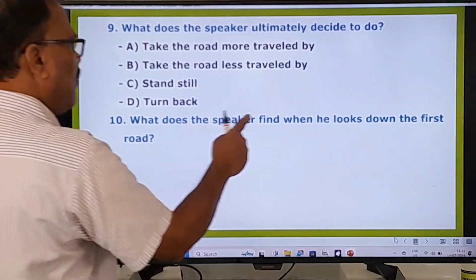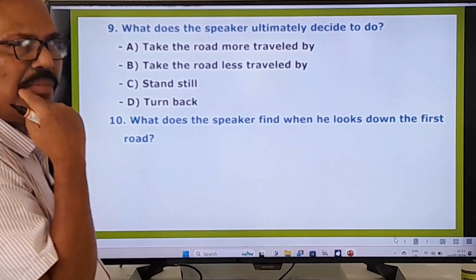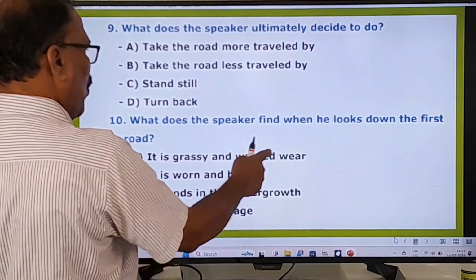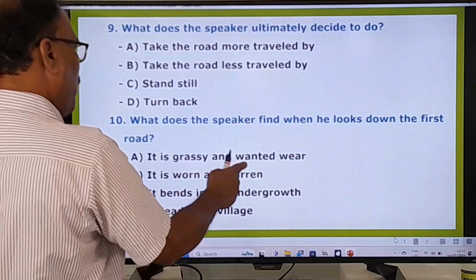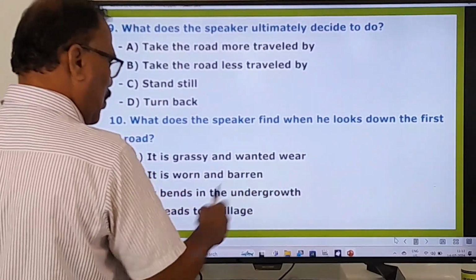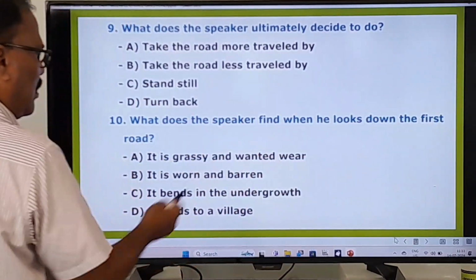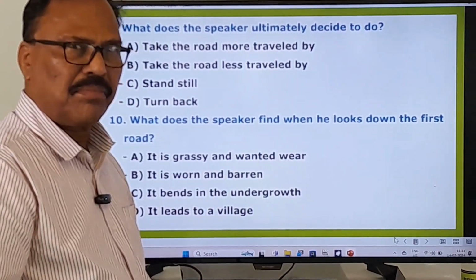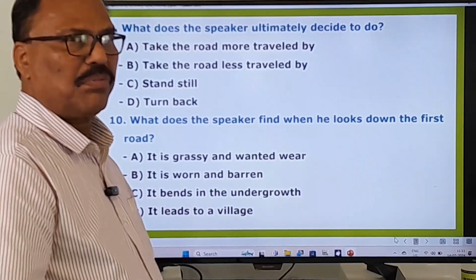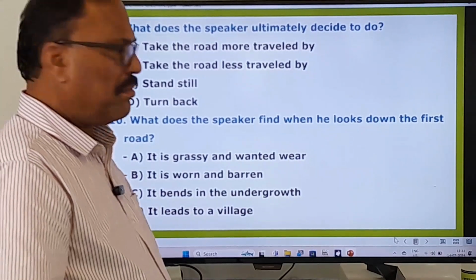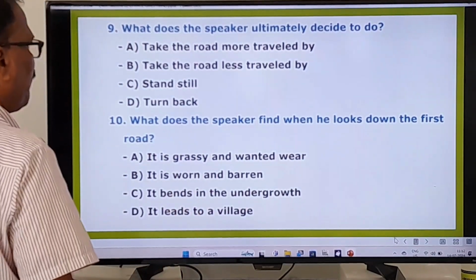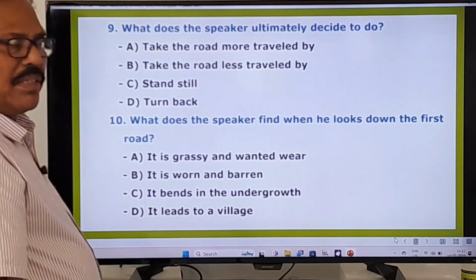What does the speaker find when he looks down the first road? But when he looked at the first road, what did he find? It is grassy and wanted wear. It is worn and barren. It bends in the undergrowth. It takes a turn into some undergrowth. Undergrowth means, I told you about that undergrowth. Shrubbery, podalu, something like that. As like that, undergrowth. It leads to a village. You know that very well. Okay, now let's go to other questions.